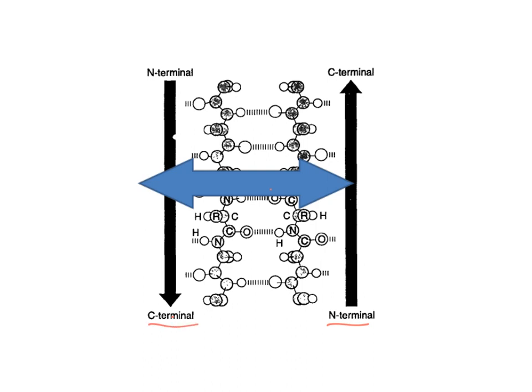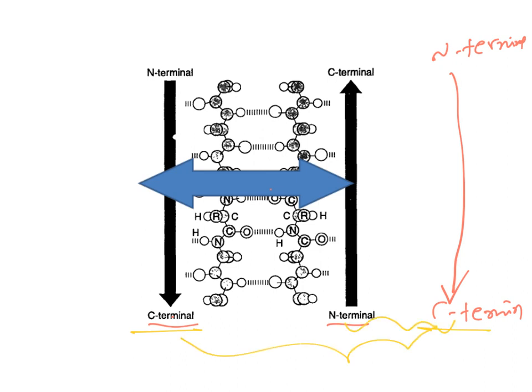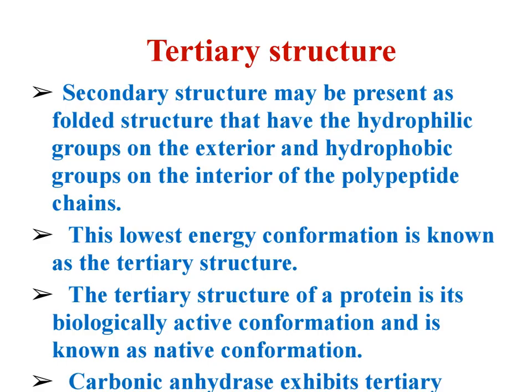Let's take another one in this fashion. Starting from N terminal, the third protein chain, and here C terminal. These two are parallel and these two are anti-parallel. And this way the beta pleated structure is oriented into two types.